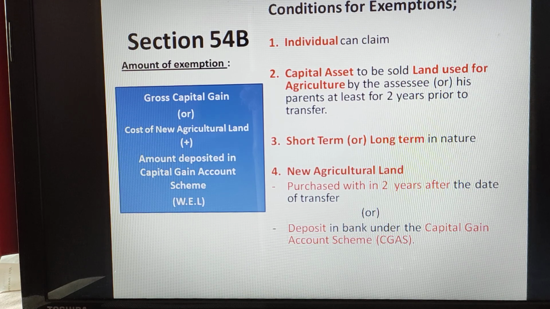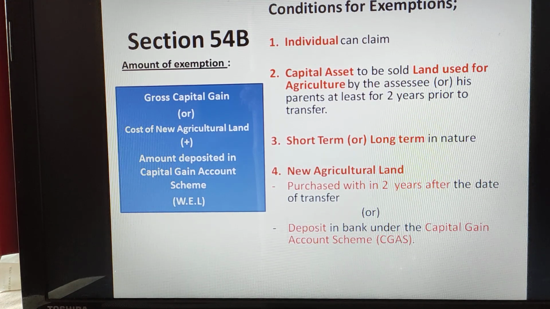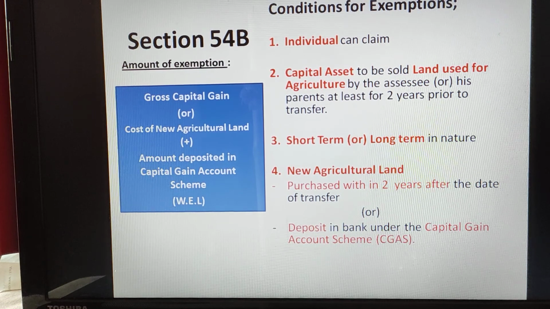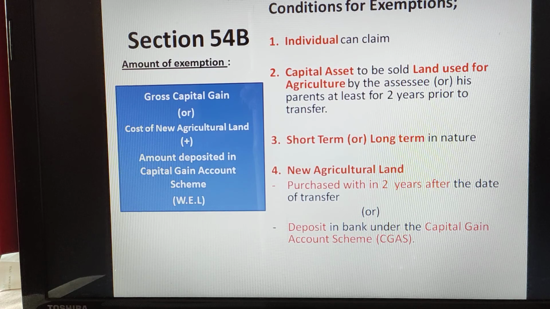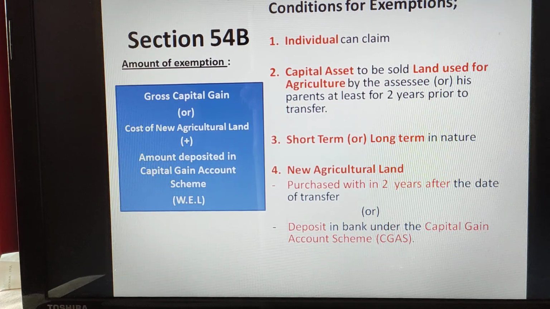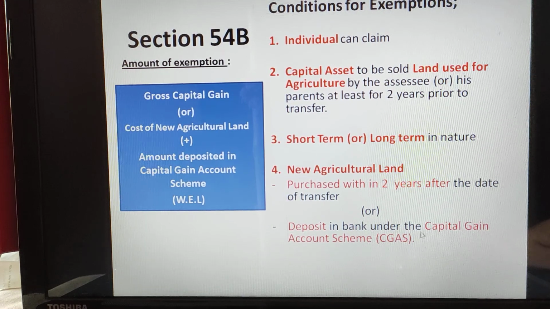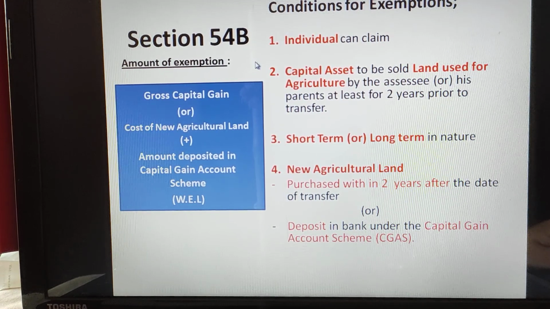The third is that the agricultural land can be short term or long term in nature. The fourth is that you need to purchase new agricultural land itself, within 2 years of the date of transfer. Along with this, if you have made any deposit in the bank under the capital gain account scheme, and these things are satisfied, then you can claim section 54B.